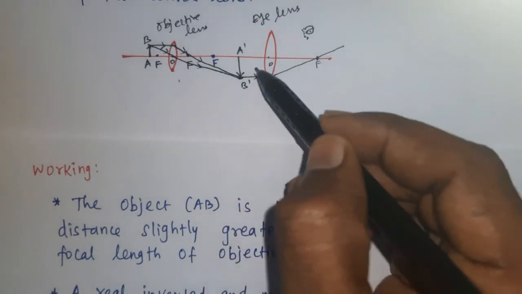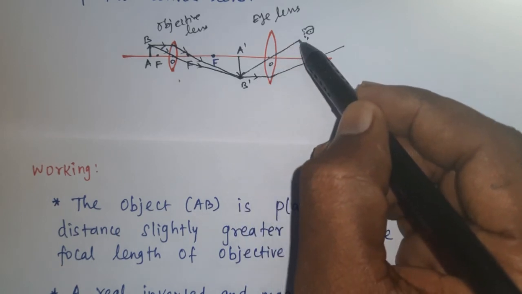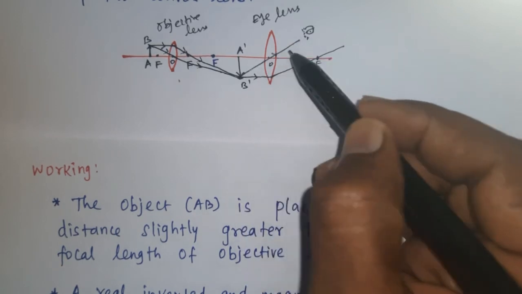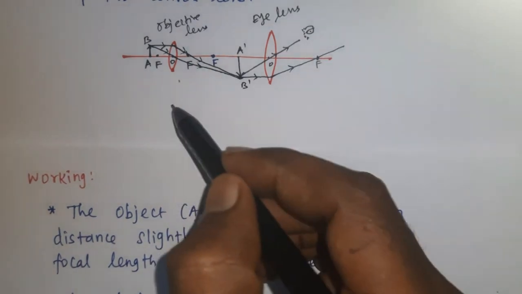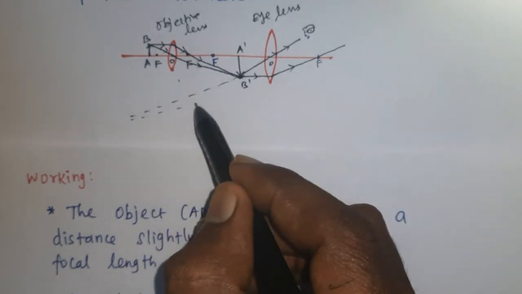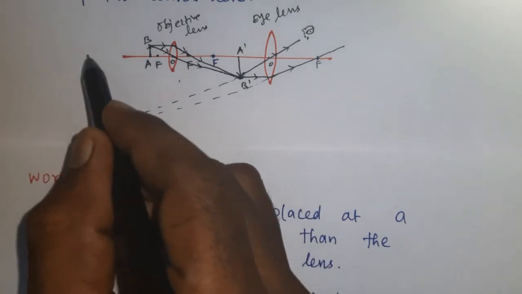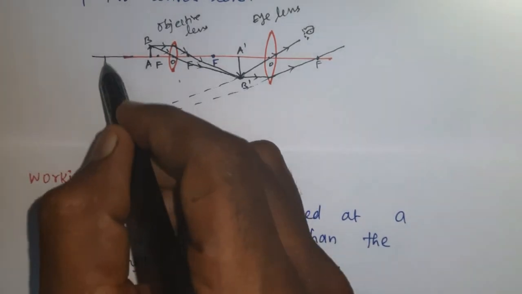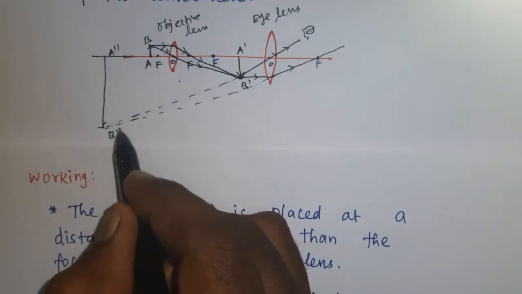Then one more ray, passing through the optic center, won't get any deviation. If we extend this refracted ray, we'll get the position of the image. This image is considered the final image. This is A double dash B double dash.